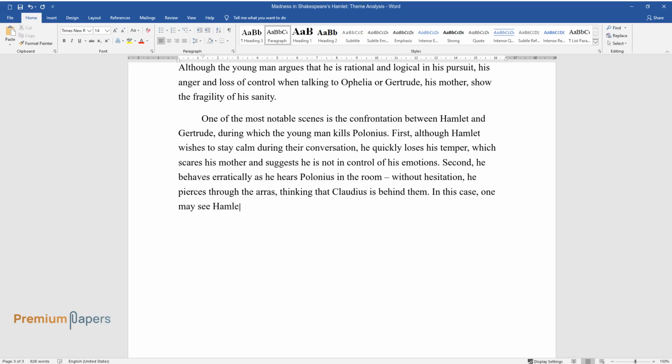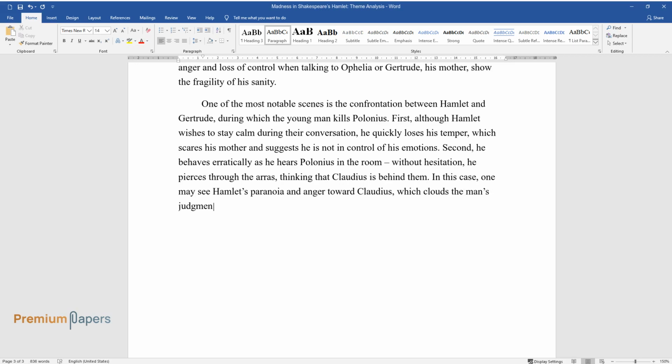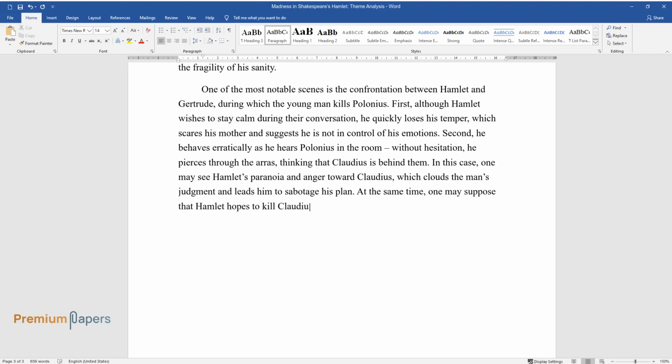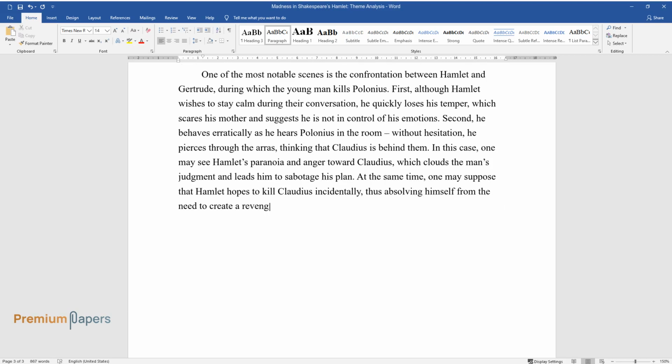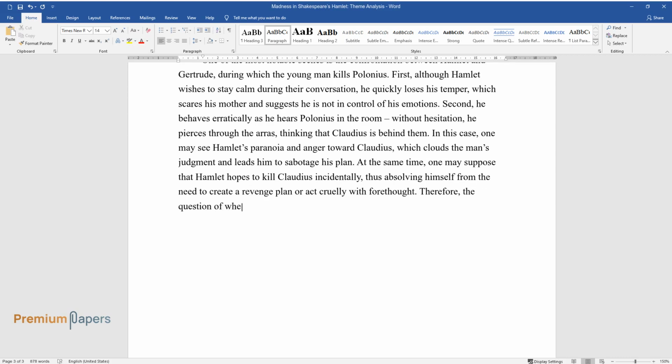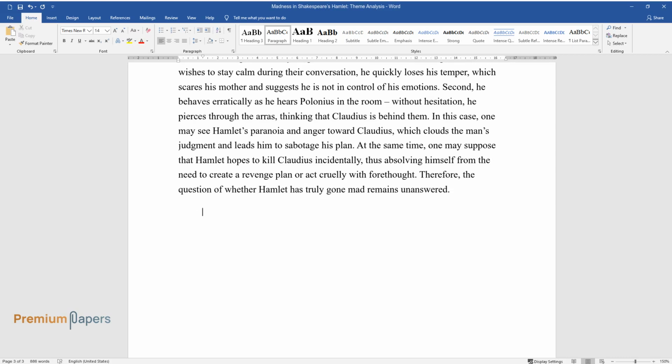In this case, one may see Hamlet's paranoia and anger toward Claudius, which clouds the man's judgment and leads him to sabotage his plan. At the same time, one may suppose that Hamlet hopes to kill Claudius incidentally, thus absolving himself from the need to create a revenge plan or act cruelly with forethought. Therefore, the question of whether Hamlet has truly gone mad remains unanswered.